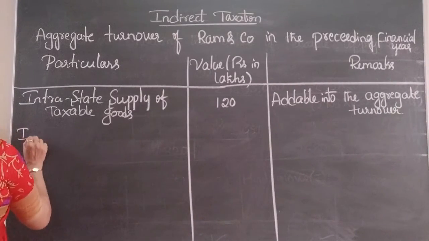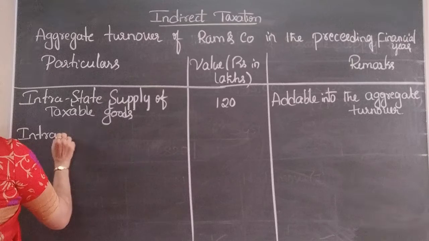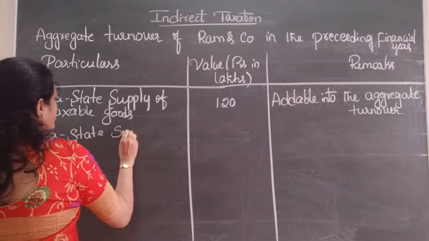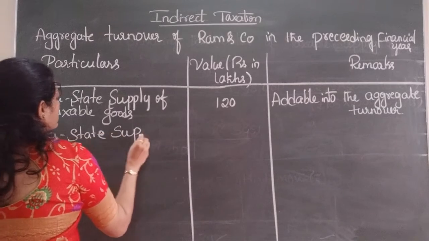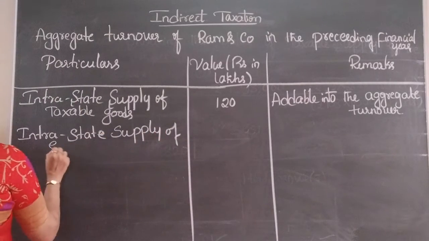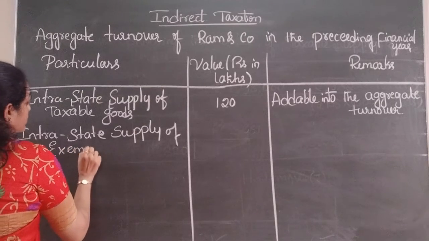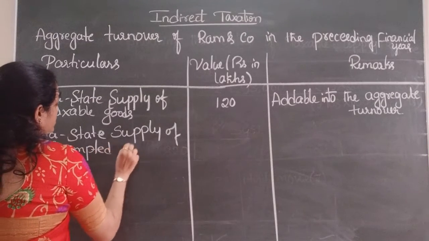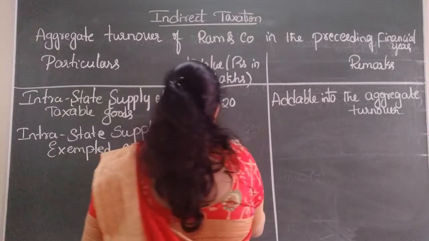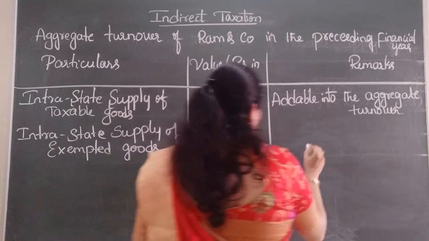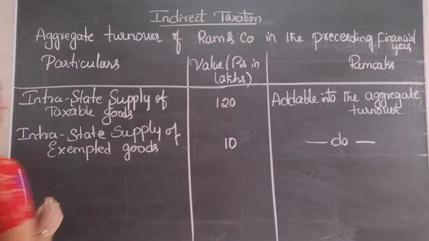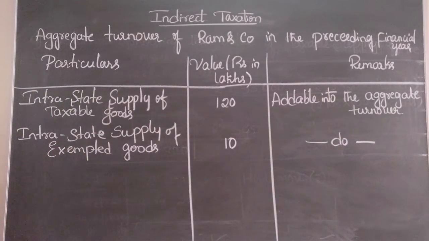Second one, intrastate supply of exempted goods, that is 10 lakhs. We need to do the same thing, addable into the aggregate turnover.